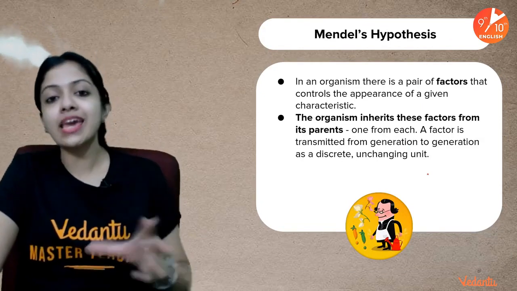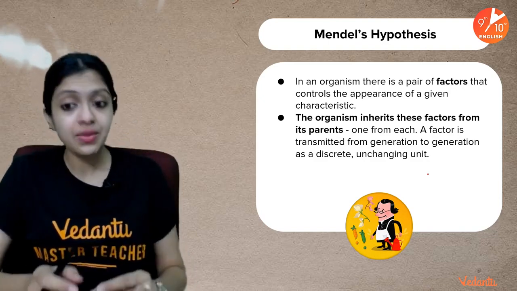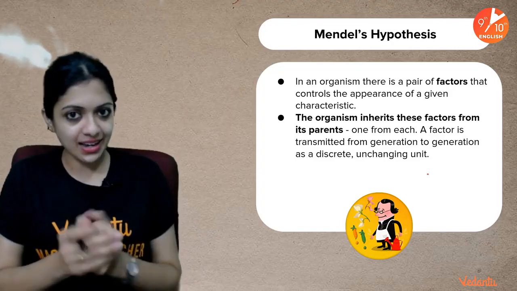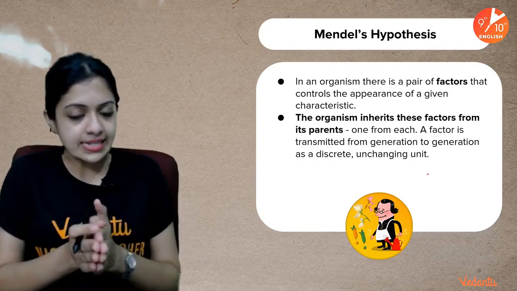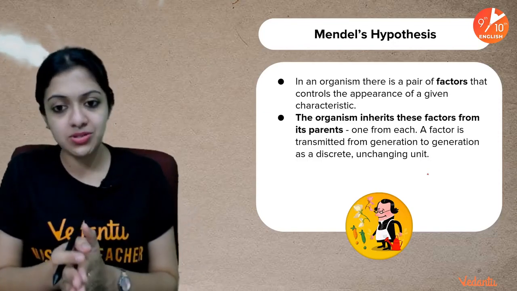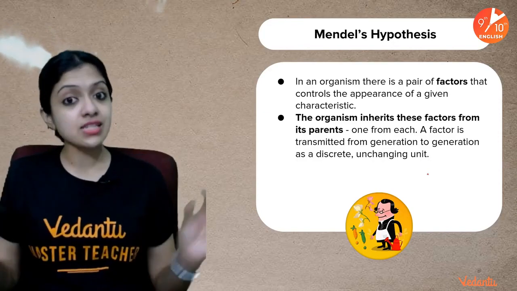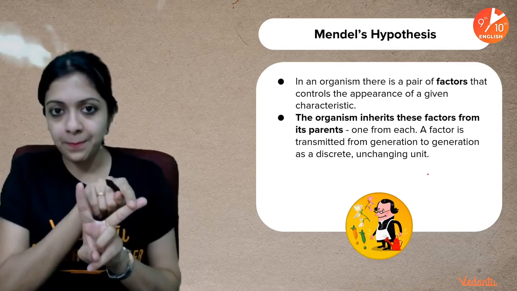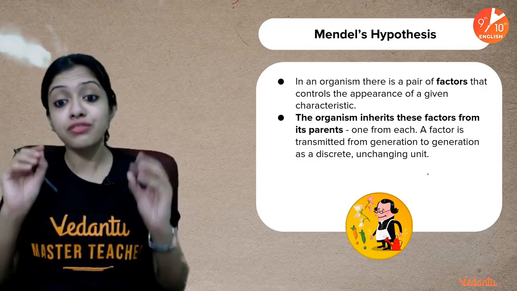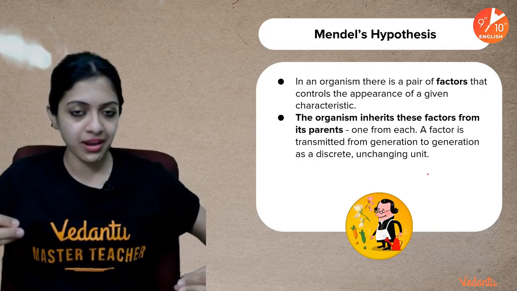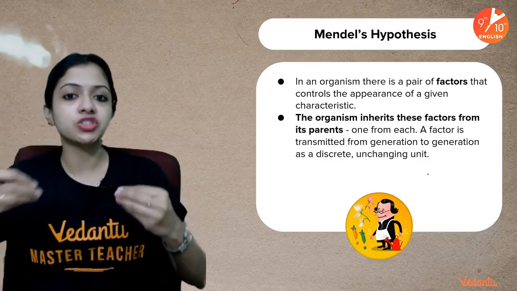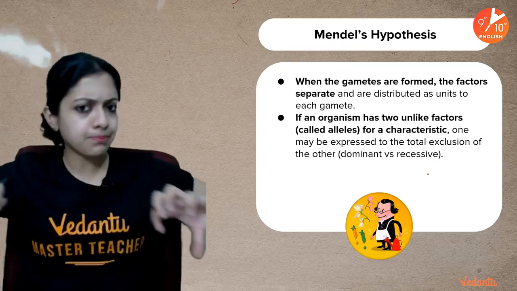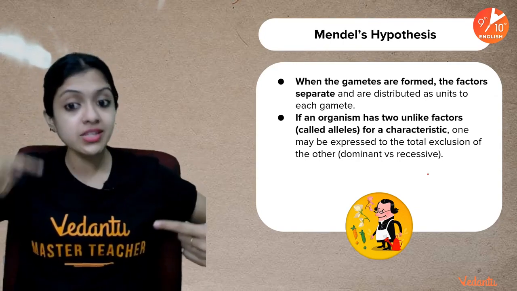He came up with the hypothesis that in an organism, there is a pair of factors that controls the appearance of a given characteristic. Today we know that it is genes and alleles that Mendel was talking about. An organism inherits these factors from its parents, one from each. A factor is transmitted from generation to generation as a discrete, unchanging unit. And when gametes are formed, the factors separate out and are distributed as units to each gamete.